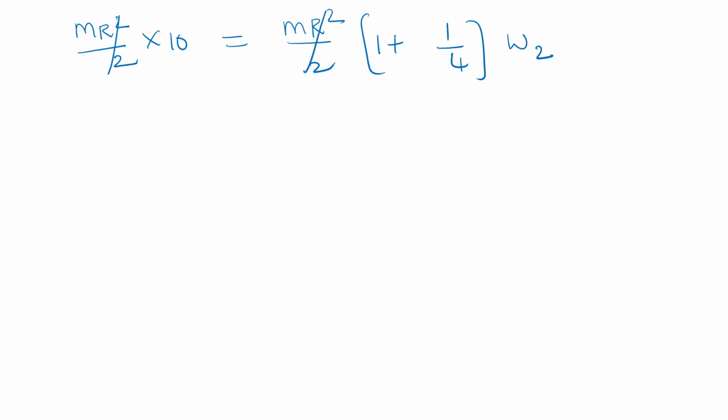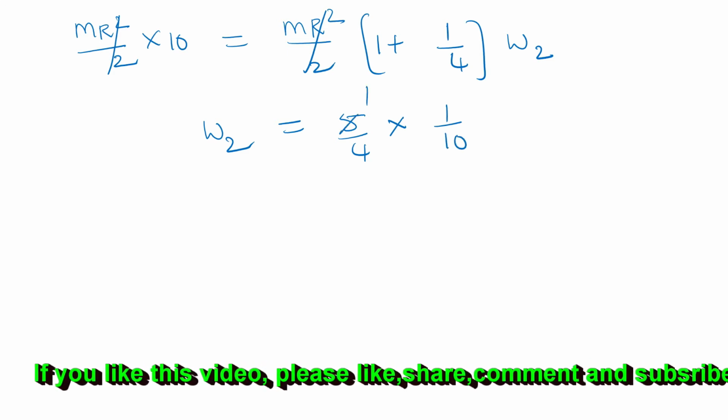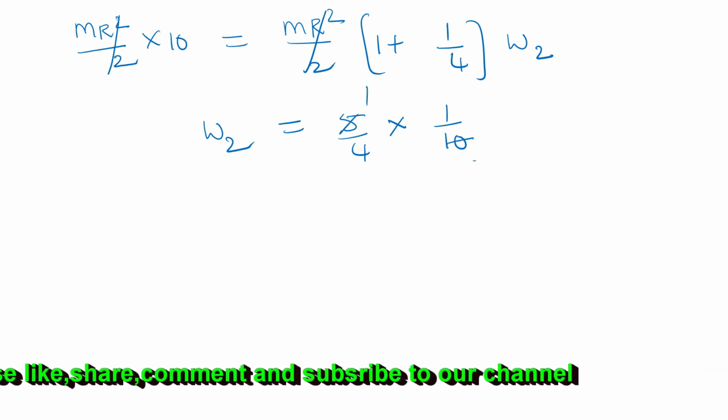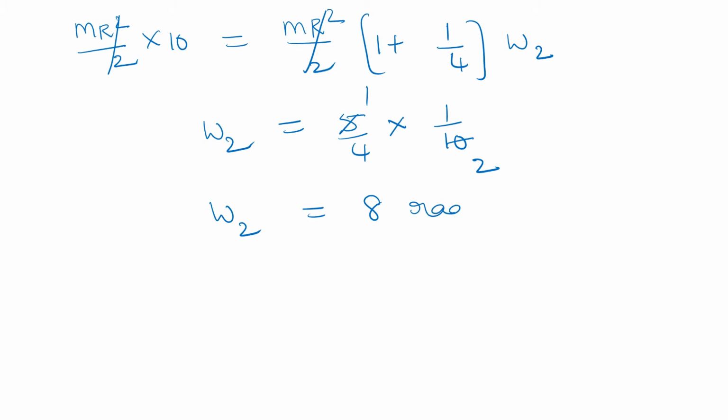So now omega 2 is equal to, 4 plus 1, 5 by 4, 5 by 4 into 1 by 10, 5 ones, 5 twos, 4 twos are 8. So omega 2 is equal to 8 radians per second. Okay, this is the final answer.